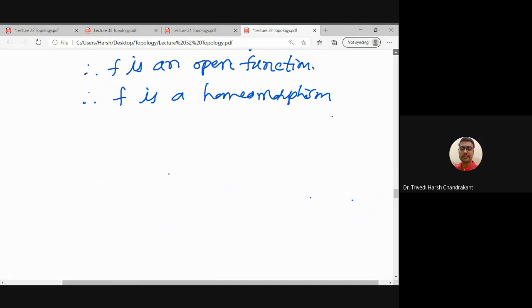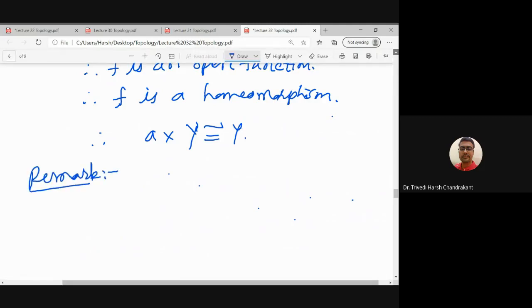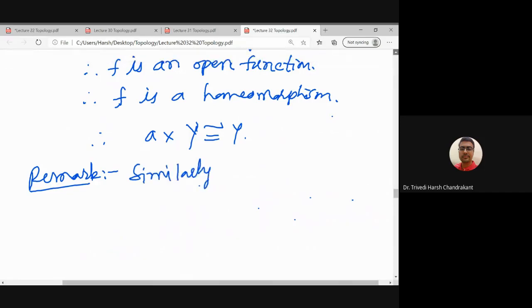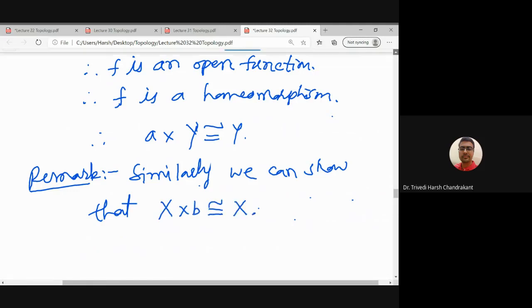So now since f is a function from a cross y to y and f is a homeomorphism, we can see that a cross y is isomorphic to y. So one small remark: as we have proved a cross y is isomorphic to y, similarly we can prove that if I take x cross any fixed element of y, that is also homeomorphic to x, right?